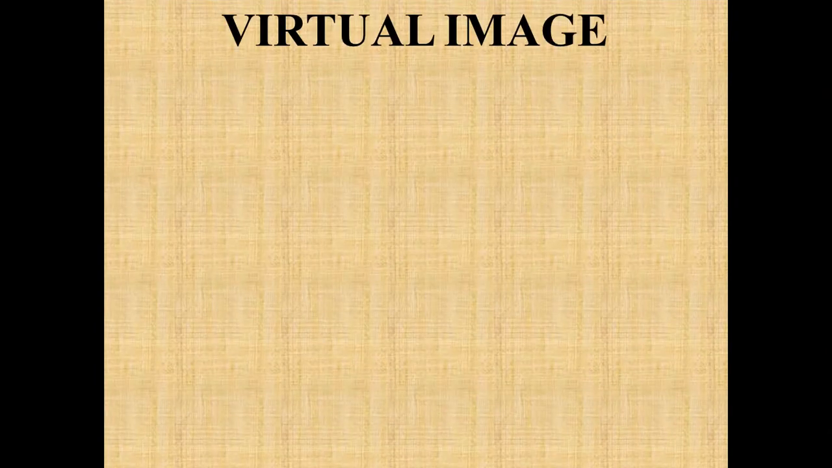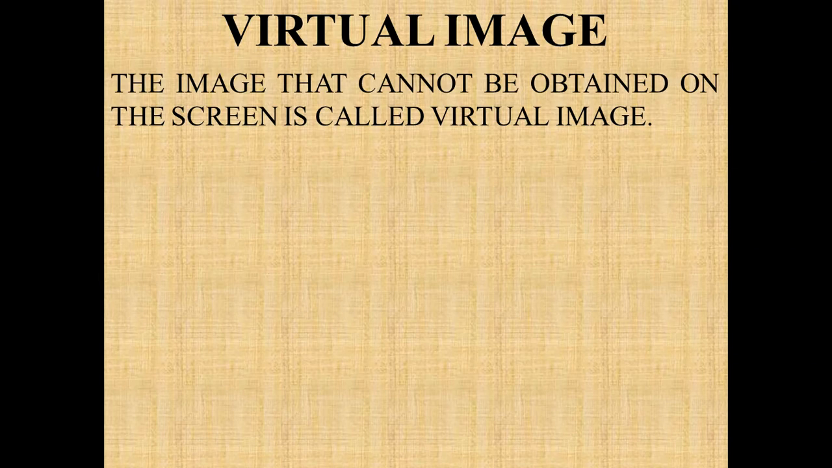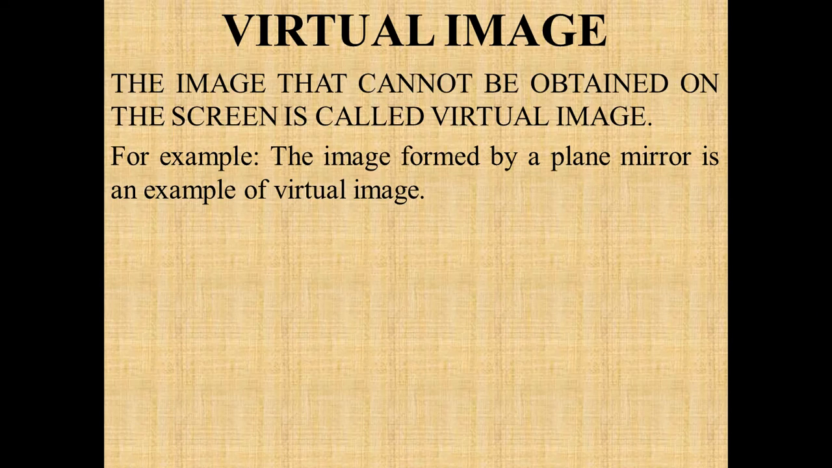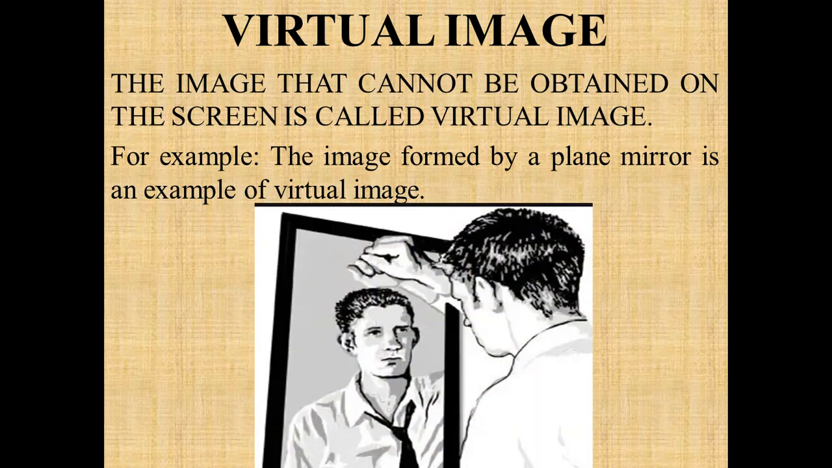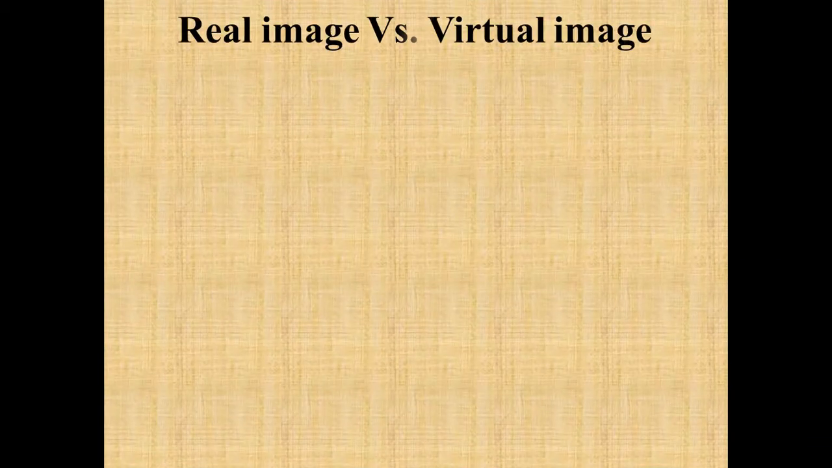The next type of image is the virtual image. An image that cannot be obtained on the screen is called a virtual image. For example, the image formed by a plane mirror is known as a virtual image. Suppose you are standing in front of the mirror, then you can see your clear and visible image of the same shape and size. But as you go away from the mirror, your image disappears because it is never obtained on the mirror. That type of image is known as a virtual image.